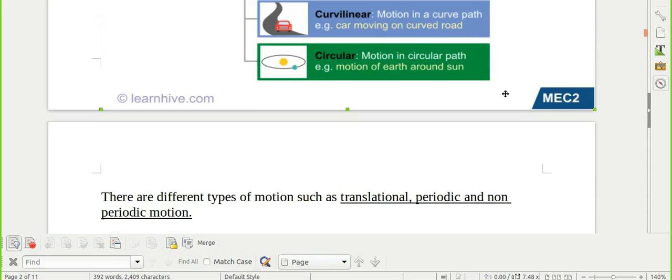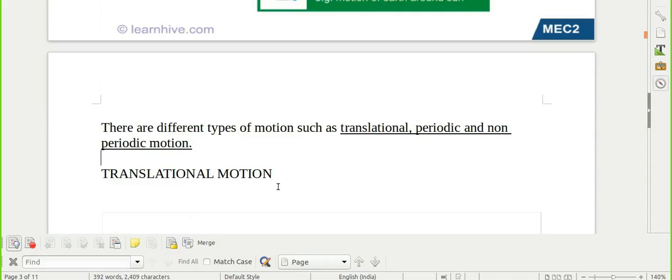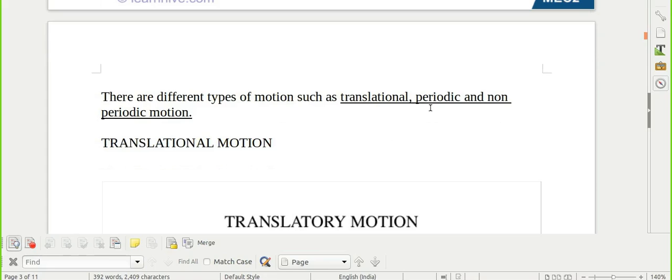So we have different types of motion such as translational motion, periodic motion, non-periodic motion. Translational motion is when all the body parts of the object move in the same direction.